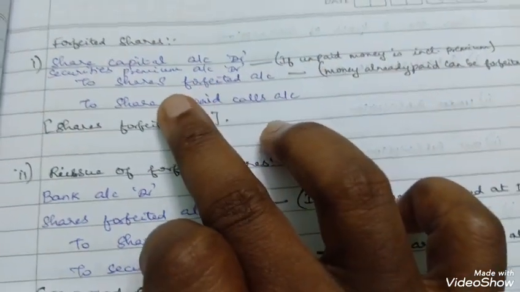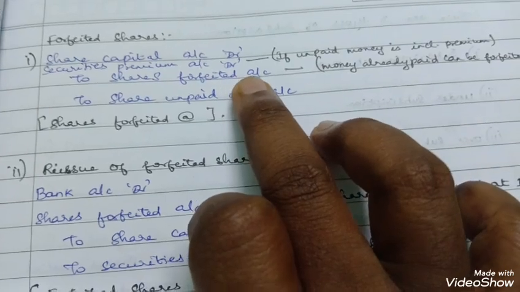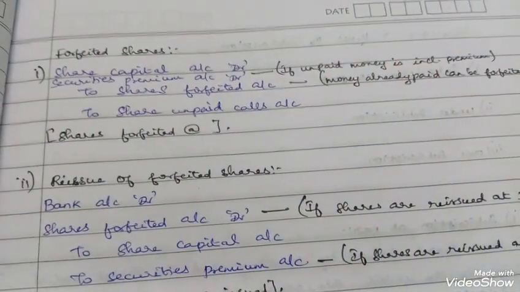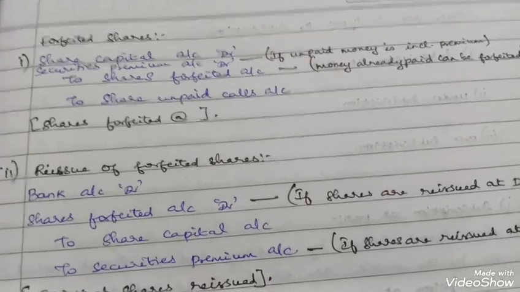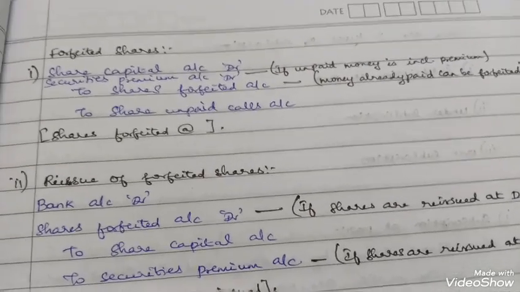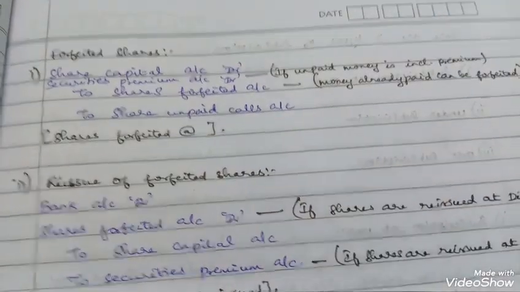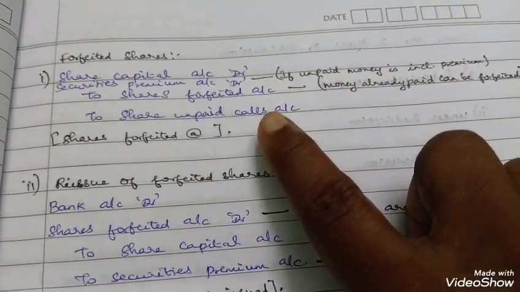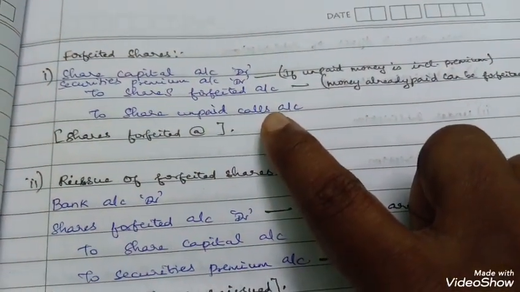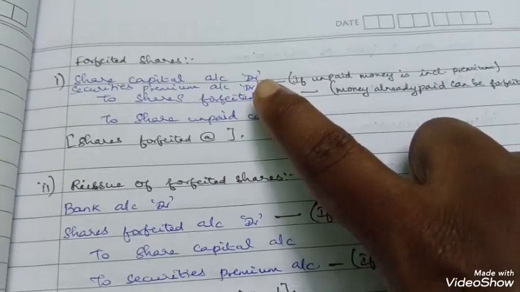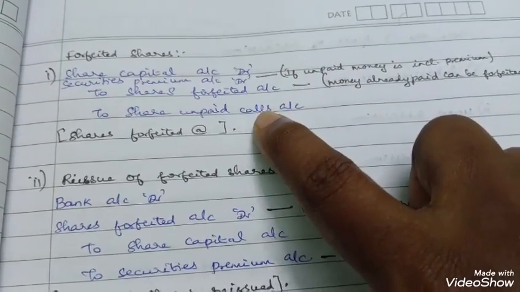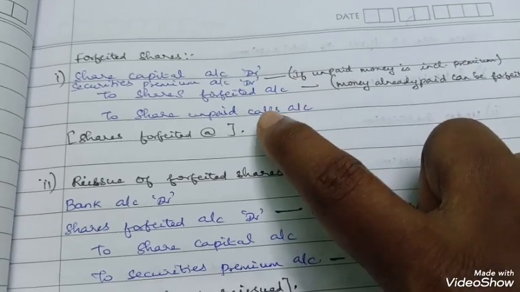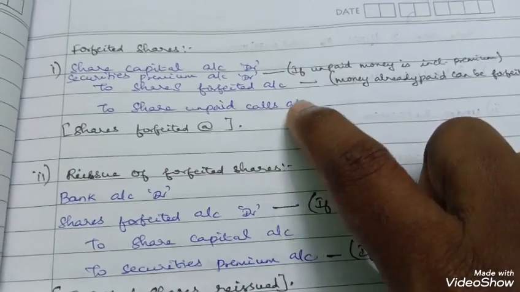Credit to shares forfeited account: the amount you have already paid is forfeited. Credit to share unpaid calls account: the money you have not yet paid, including premium if there is premium. When you show premium here, you also show it there. When you are not showing premium here, you should not show premium there.